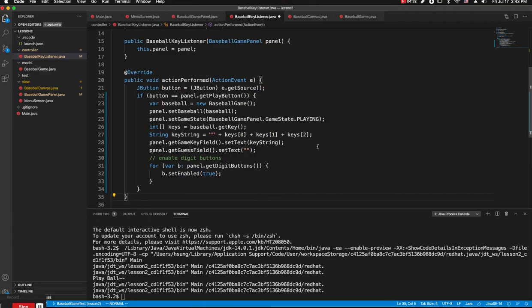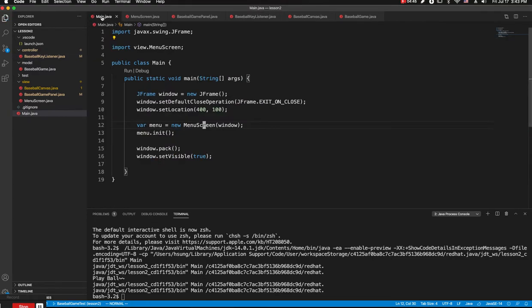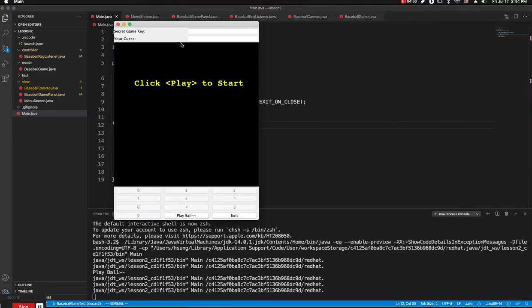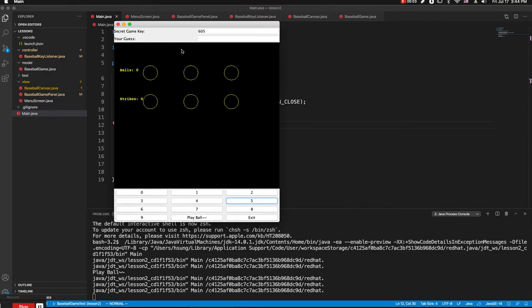One more thing is that as we change to playing, we are expecting a new drawing on the screen, but at this moment the new drawing will not happen. Anyway, let me show you and then explain what's happening. So start the program, baseball, click play to start, play, and all the digit buttons are enabled as we wrote, but the screen is not updated. But if I resize the screen, then it appears.